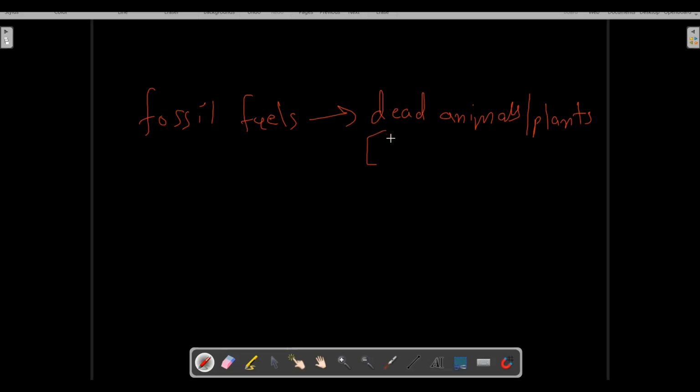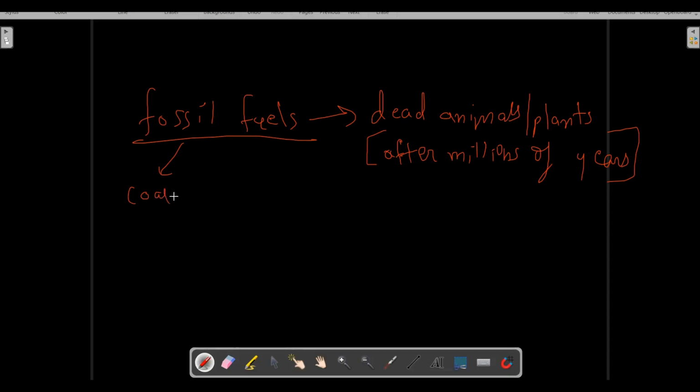Dead plants and animals, after millions of years, convert into fossil fuels like coal and petroleum. Coal and petroleum are the fossil fuels formed after dead animals and plants are buried under the earth. After millions of years, these things are formed.